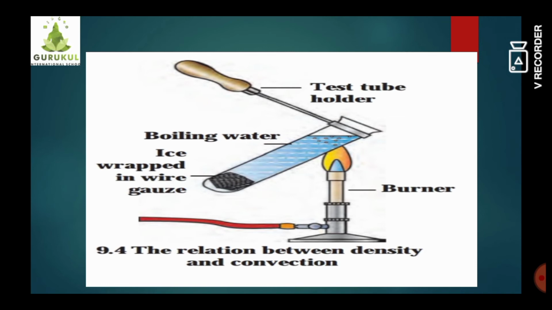So this is the relation between density and convection. If there is less density in the water of the upper part, it cannot flow the heat to the water at the lower part. Why? Because it cannot create currents, because of the decreased density, it cannot sink and the process of convection does not take place.